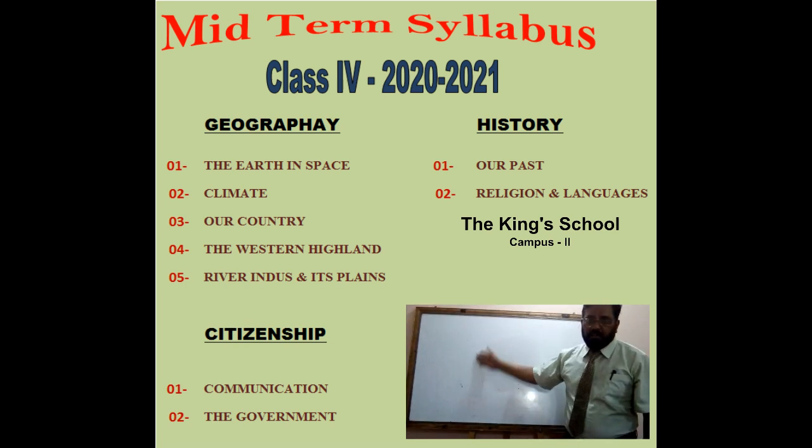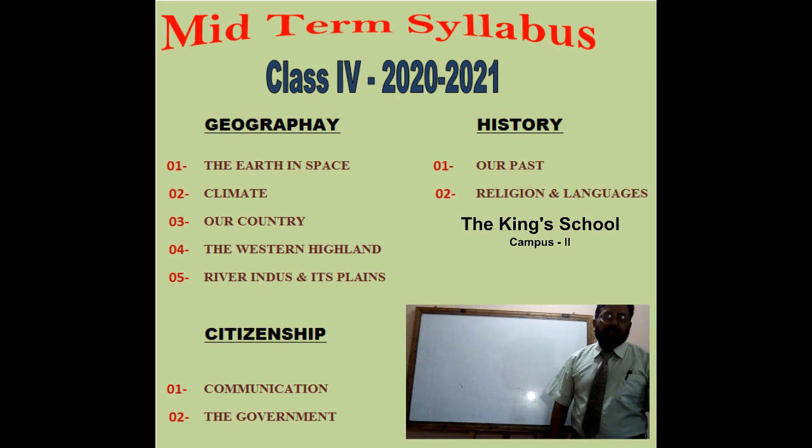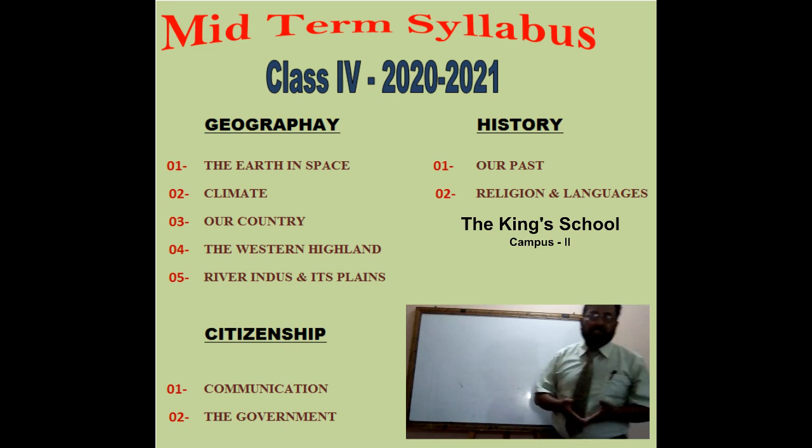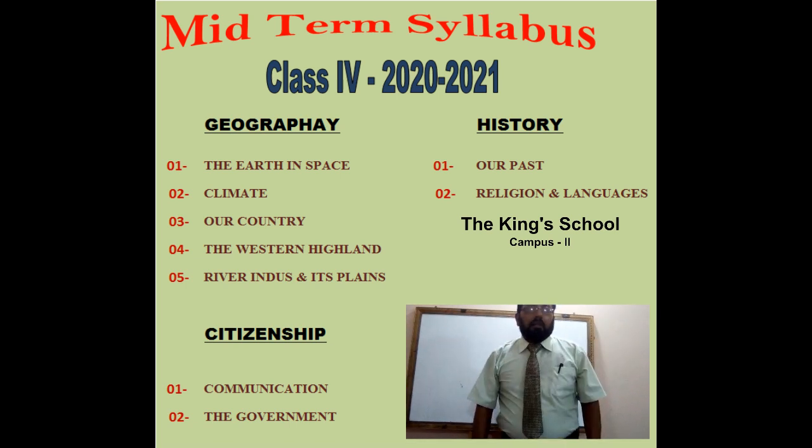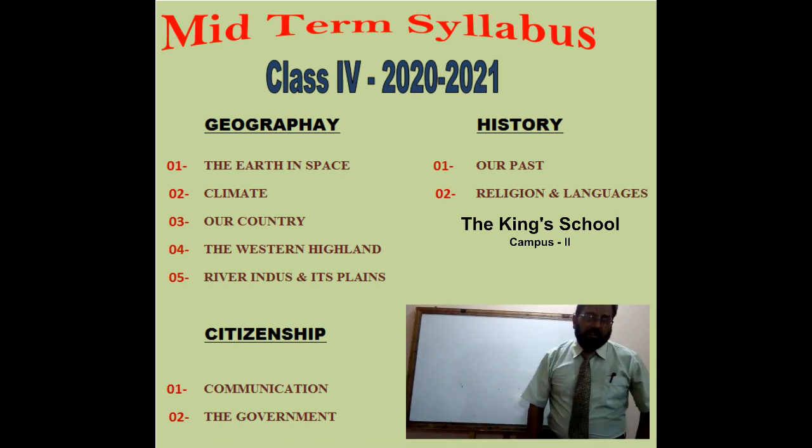And the third chapter of our syllabus is Our Country. In this chapter, we will discuss the location of Pakistan, the neighbor countries of Pakistan, and the different physical features of Pakistan. Okay. The fourth chapter of our syllabus is the Western Highlands.